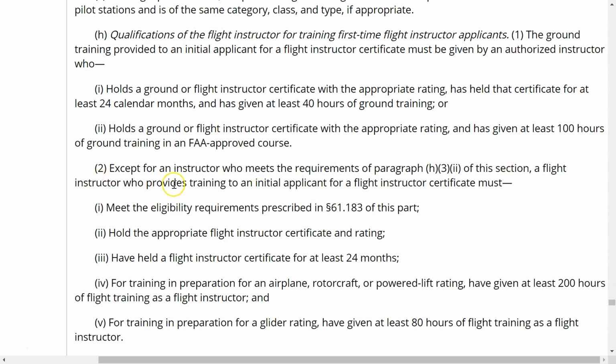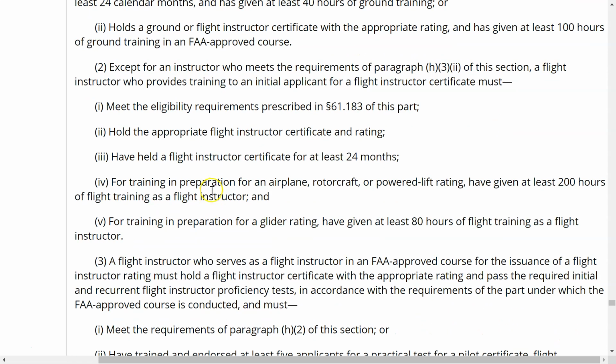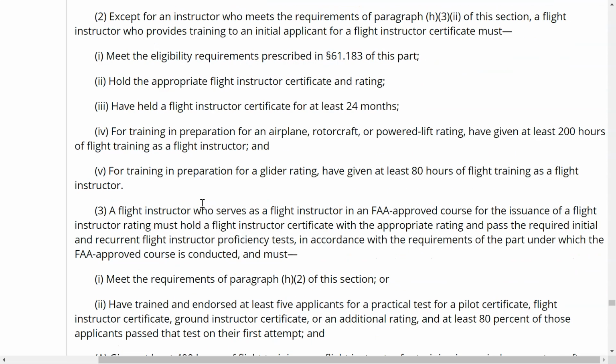This section of flight instructor who provides, now we're talking about a flight instructor here. So a flight instructor who provides training to an initial applicant for a flight instructor certificate must meet the eligibility requirements of 61.183, hold the appropriate flight instructor certificate rating, have held that one for at least 24 months, and given 200 hours of flight training as a flight instructor. We don't really care about V because that's for a glider rating. And that's it of that.